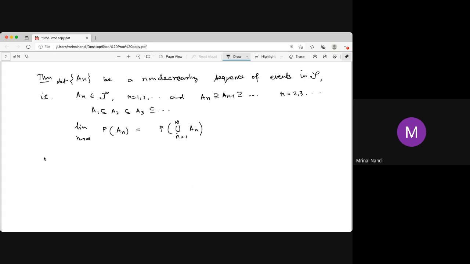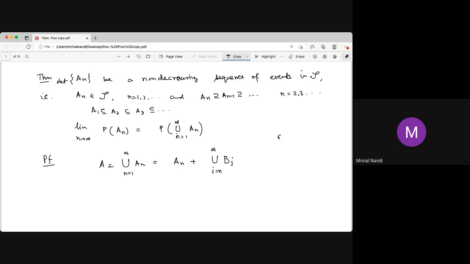So the outline of the proof is this. We just take A as their union, n equal to 1 to infinity of An, and then A is equal to An union the union over all Bj, j equal to n plus 1 to infinity.